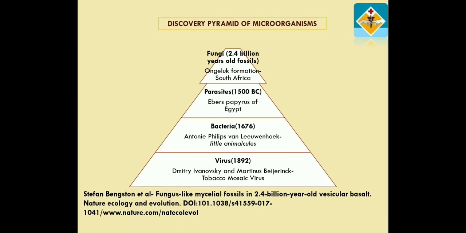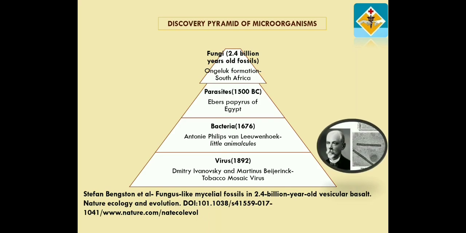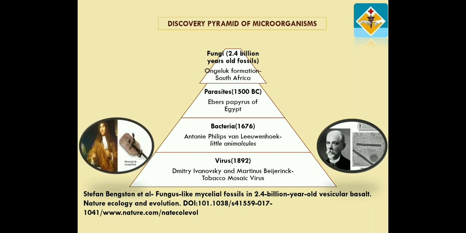Now, if you look at the discovery pyramid of microorganisms, you will notice that out of all the different types of microbes that we know, the viruses, parasites, bacteria, and fungi, the latest or the last to be discovered are the viruses in the year 1892. Before viruses, we knew bacteria in the year 1676 thanks to Anton van Leeuwenhoek's microscope.